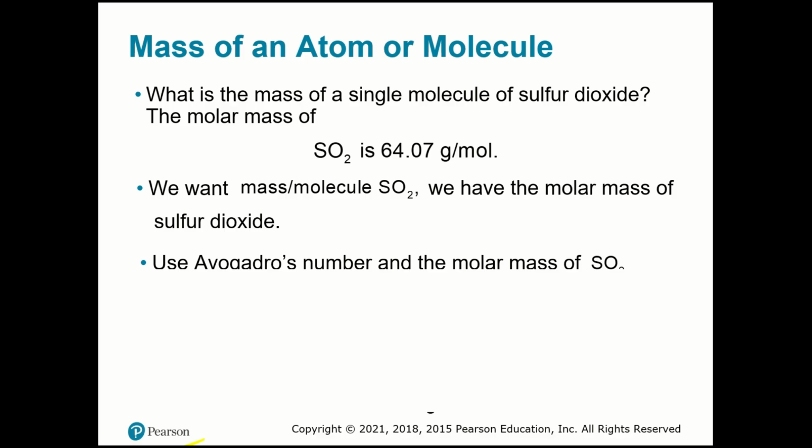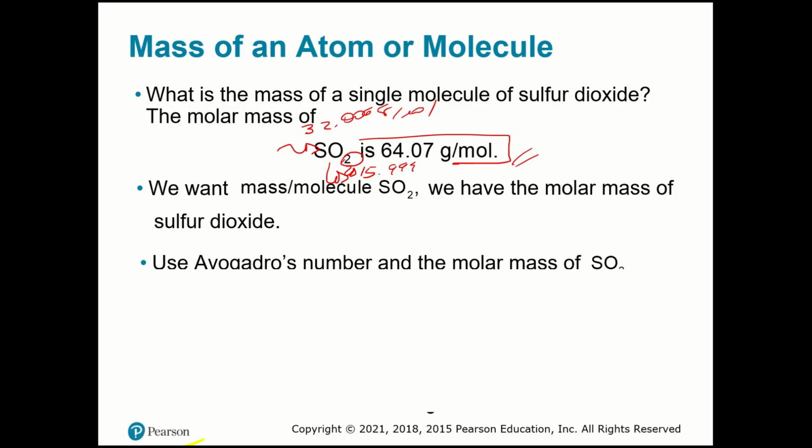Okay, and in my periodic table I found sulfur, which is more or less 32.06 grams per mole. And then I have oxygen, which is 15.999. So I have a 2, so it will be 2 times this. And then you add all together and you have 64.07 grams per mole. If you don't know how to do molar mass, practice a little bit, because that will help you. This is the key to go well in the stoichiometry problems, okay?